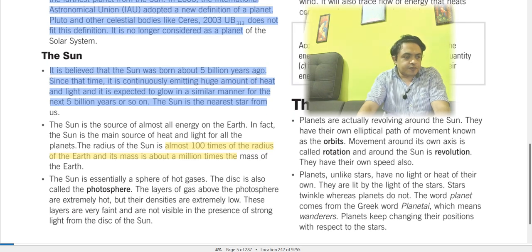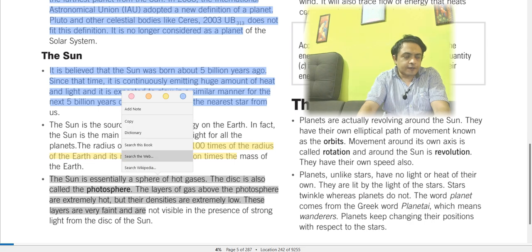The sun is essentially a sphere of hot gases, and its disk is also called the photosphere. The layers of gas above the photosphere are extremely hot, but their densities are extremely low. These layers are very faint and not visible in the presence of the strong light from the disk of the sun.